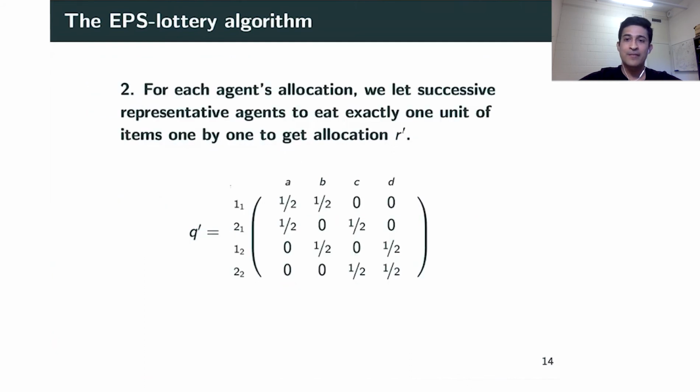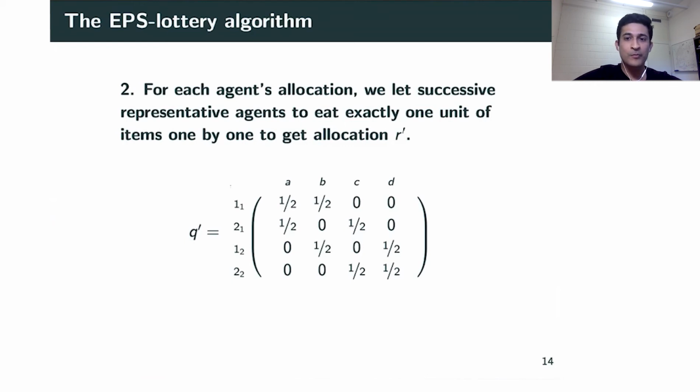So the next step is that we create representative agents of each of the agents. For example, agent 1 will now have two representative agents, and agent 2 will have two representative agents as well. These representative agents take their main agent's allocation and come in successive turns. Just like in the probabilistic serial rule, each one eats one unit of the most preferred part of their main agent's allocation.